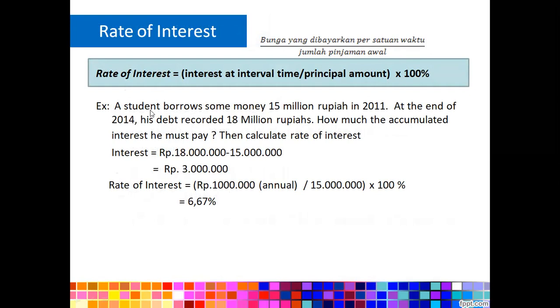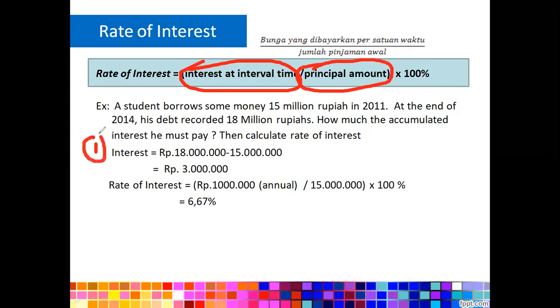For example, a student borrowed some money, 15 million rupiah in 2011. At the end of 2014, his debt recorded 18 million rupiah. How much is the accumulated interest he must pay? Then to calculate the rate of interest, we must know the interest at interval time. So we calculate the interest first, and after that, we divide it by the principal amount, which is 15 million.